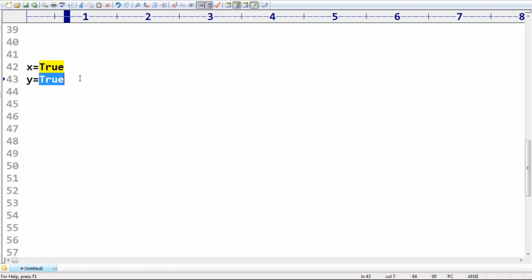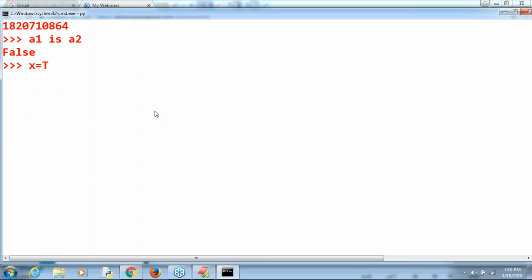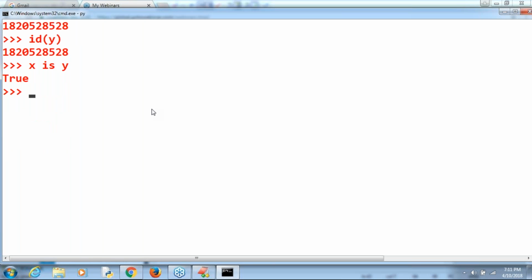Let me show this one. Have a look. x is equal to true, y is equal to true. Now id of x. What is the address of x? I got something like 528. Id of y, also 528. Is it the same or not? Yes, obviously the same. Next, x is y, like this, right? So true by default we get as the answer.